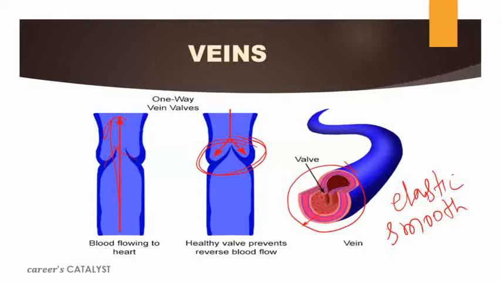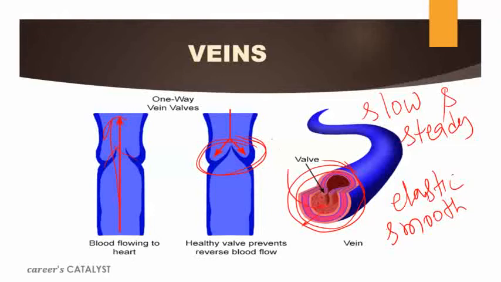slow and steady. Because of this elastic and smooth muscle tissue present here, the flow of blood is slow and steady. Not only this, if we talk about the lumen, in arteries the lumen was narrow, but here the lumen is wide. Here the lumen is what? Wide.